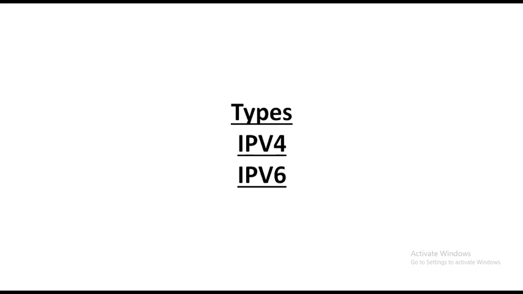So next one is, there are two ways to represent the IP address. We can represent the IPv4 addresses in two ways. One is binary notation, second one is dotted decimal notation. In binary notation, the addresses are expressed as 32 binary values. And next one is, in dotted decimal notation, the address is written in decimal format separated by dots. Example: 128.143.137.144.